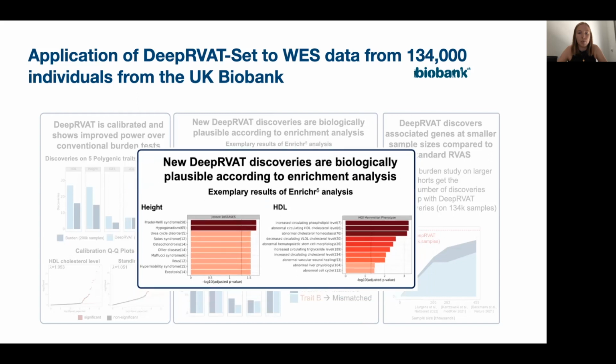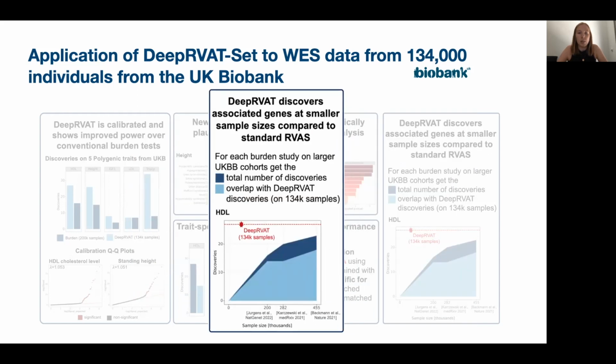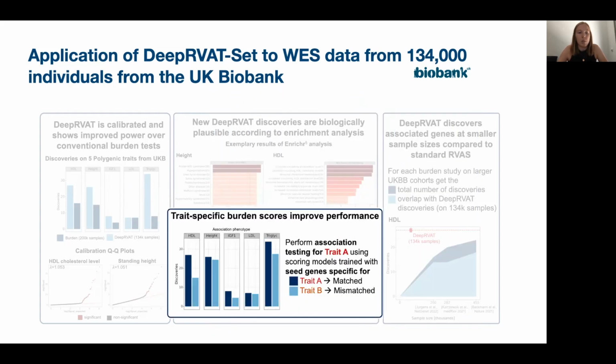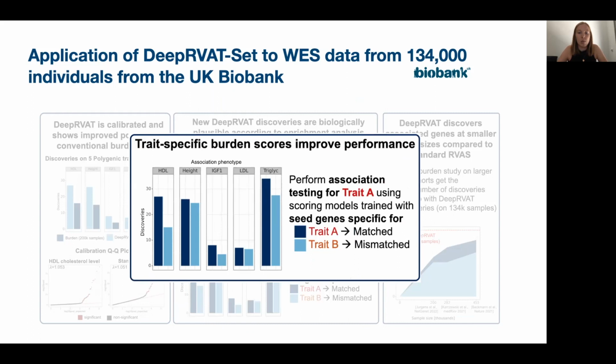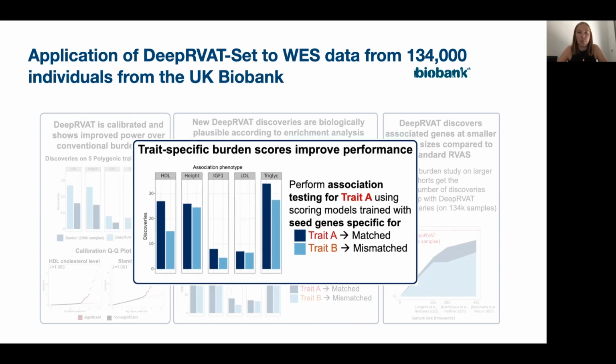By comparing the DeepRVAT discoveries to conventional burden tests on larger cohorts from the UK Biobank, we showed on the one hand that DeepRVAT is able to make more discoveries than any of the other studies at smaller sample sizes, and that as we increase sample size, DeepRVAT results have a higher and higher replication rate. Finally, we have some preliminary results indicating that trait specificity is important, since we consistently got worse results for mismatched models, meaning that we used a scoring model trained on a randomly chosen phenotype A when performing association testing for phenotype B.